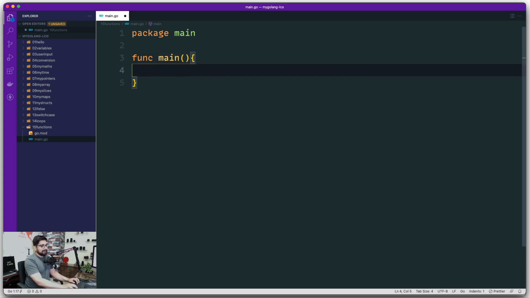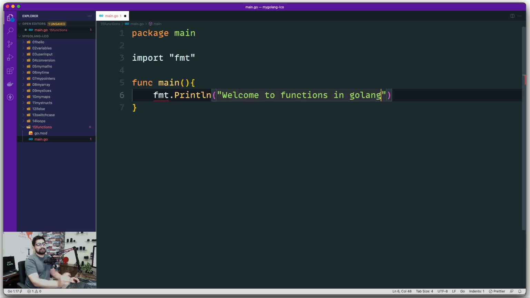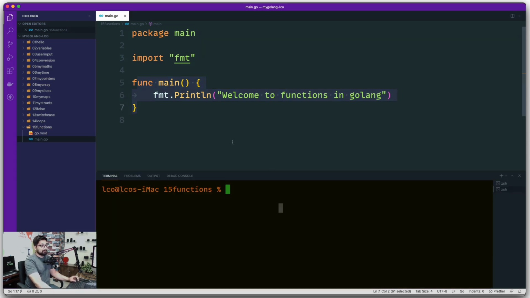In case I say fmt.Println and write something like, welcome to functions in Golang, that's fine. As soon as we do this, this is a valid file now. And most surprising to all of you, I have just declared this function. I have never called it. I don't go ahead and say main like this. No, I don't do that. But still, this function executes as soon as I say go run main.go.